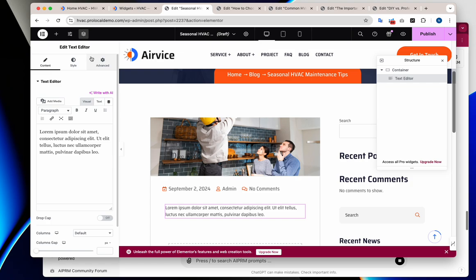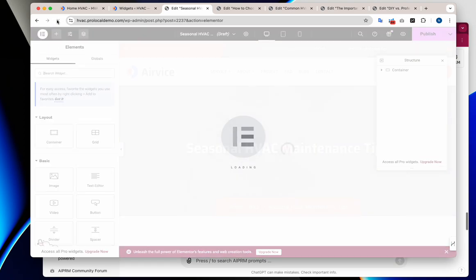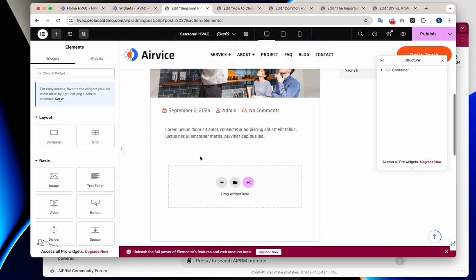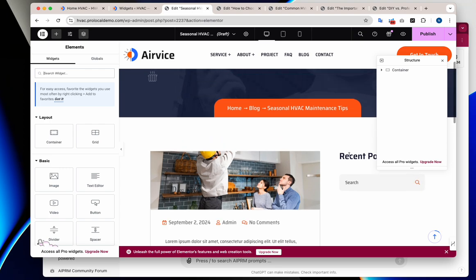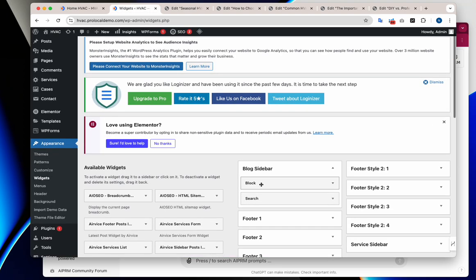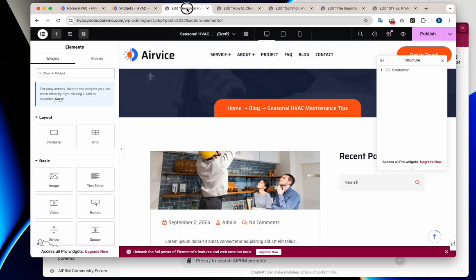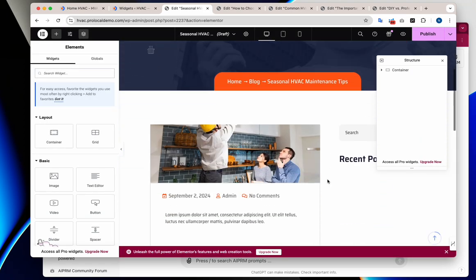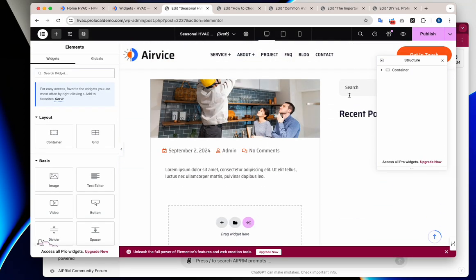Okay, let's actually save this and let's refresh it to see if the widgets have updated. Yeah, you can see here search and recent posts. Make a little switch where search is up top. Let's refresh this. There we go, search and recent.